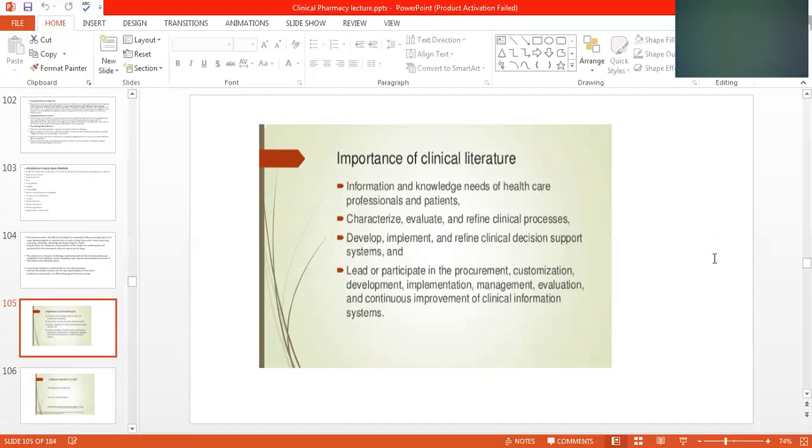Importance of clinical literature. Information and knowledge needs of healthcare professionals, as education is very important: characterize, evaluate, and refine clinical processes; develop, implement, and realign clinical decision support systems; and lead or participate in the procurement, customization, development, implementation, management, evaluation, and continuous improvement of clinical systems. So we need each and every type of information, patient information, first of all, the basics.